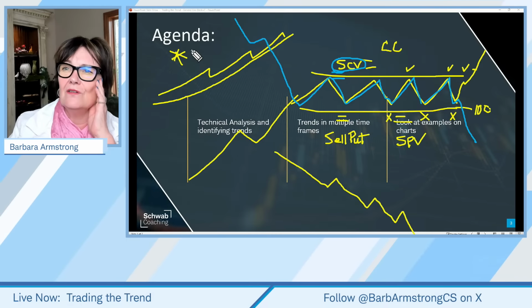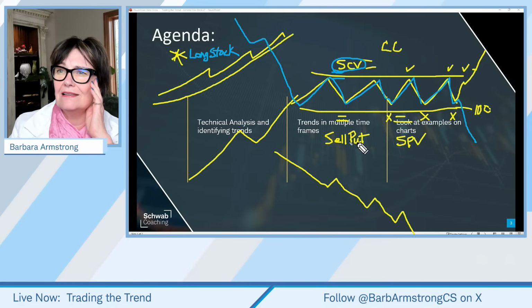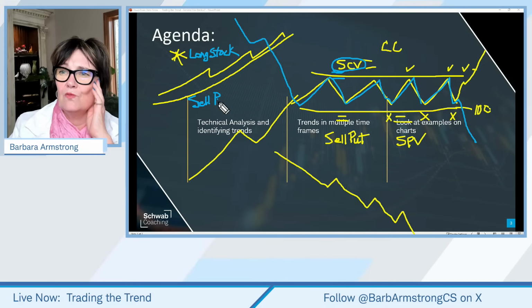And here we might want to be long stock if we're buying. Long equals buy. So we could just buy the stock. And then we could do any number of other bullish trades. Again, if something's uptrending, we could sell a put, which is bullish because we're agreeing to buy the stock.